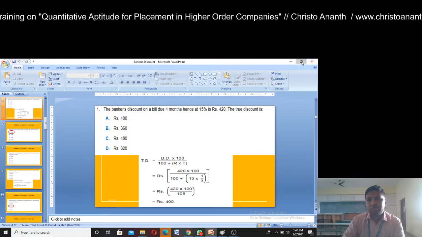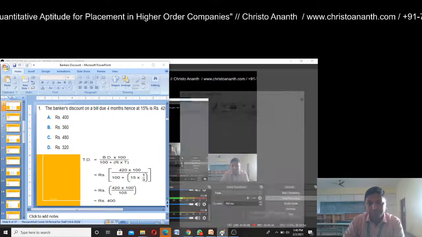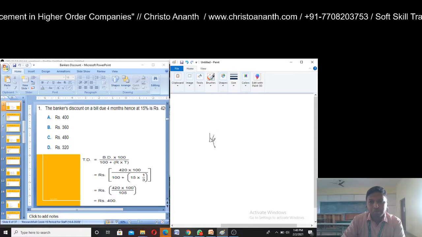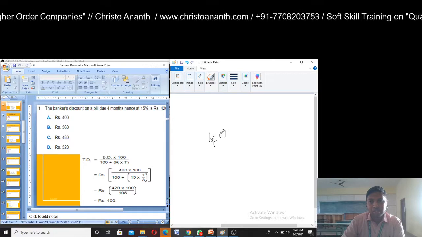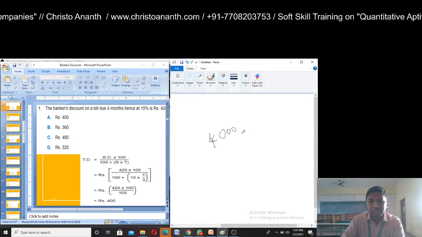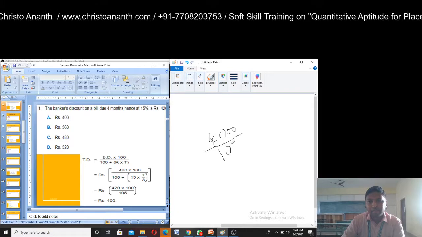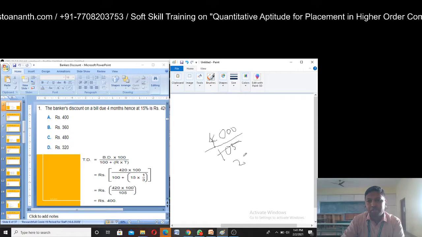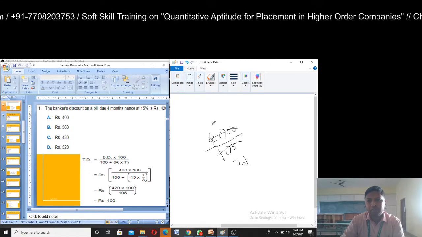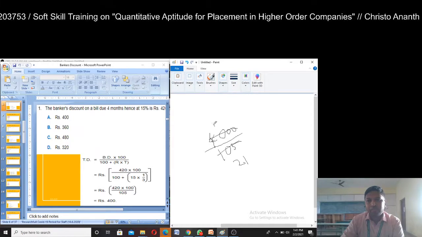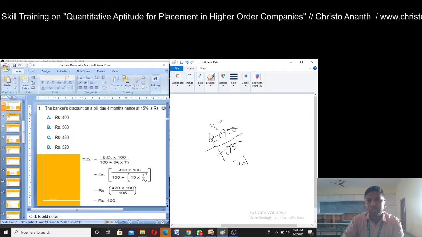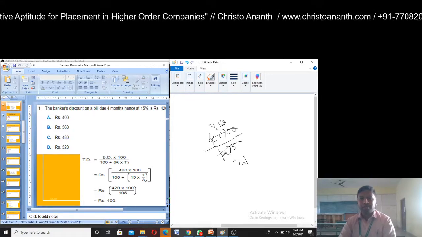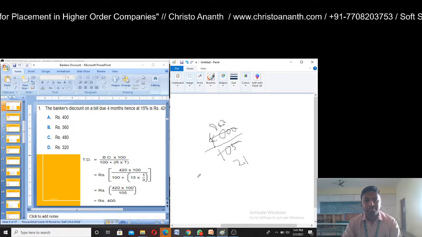Once again, let me also show you with the calculation. 42,000 divided by 105. So if you cancel maybe 21 times, and then over here you get 8, and then 2, it is 8,400 divided by 21. So once again, if you divide by 3, you'll be getting 400.